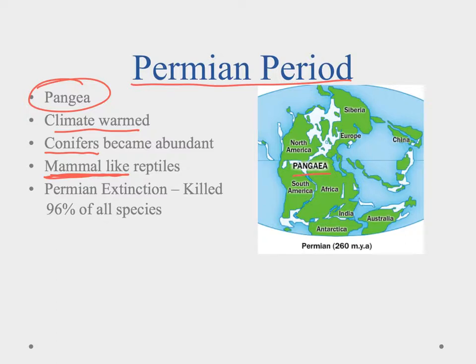And then at the very end of the Permian, we had the Permian extinction. And this one killed 96% of all species. So that's a mass extinction when 96% of the living things on the planet died at the end of the Permian extinction.